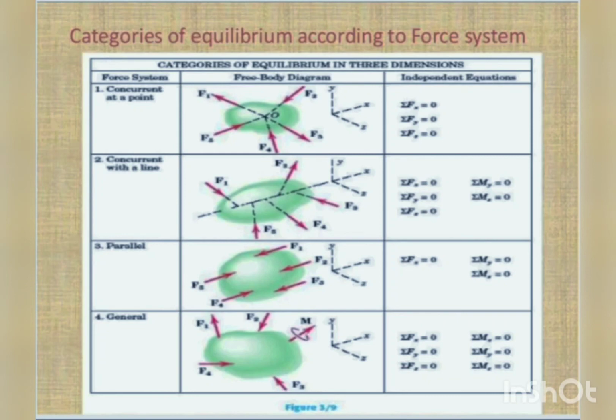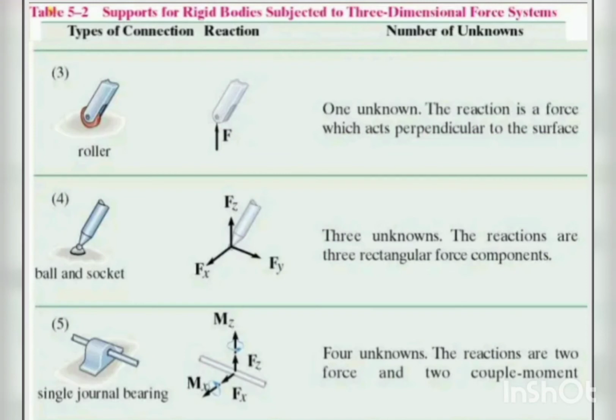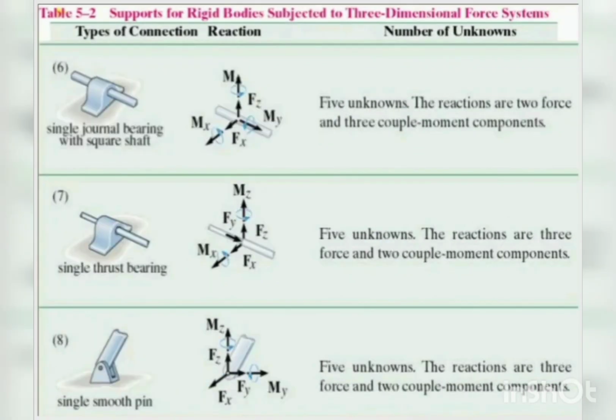When forces are concurrent at a point, the moments about x, y, z are zero. Cable: one unknown; the reaction is a force which acts away from the member. Roller: one unknown; the reaction is a force which acts perpendicular to the surface. Ball and socket: three unknowns; the reactions are three rectangular force components. Single journal bearing: the reactions are force and couple moments.